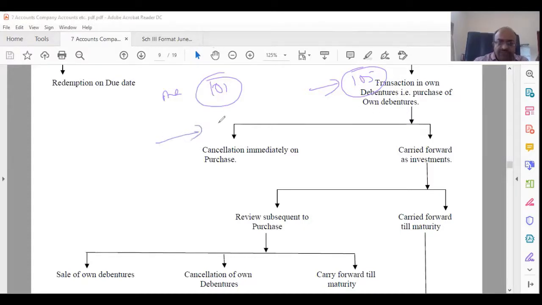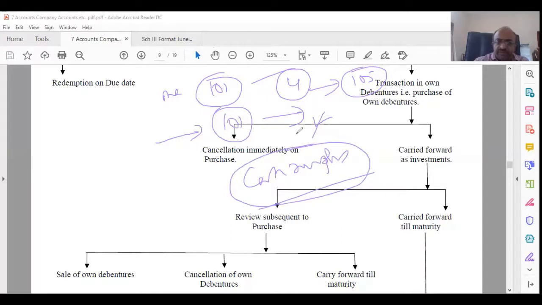So today itself, if you buy it at 101, at the end of the period, you don't have to redeem it at 105 to anybody outsider. You can just cancel it. Therefore, you save that 4 rupees here. Of course, that can happen only if there is cash surplus with you. Otherwise, you cannot do it. So there are various reasons why you are doing transactions in your own debenture. Okay, just keep this in mind. We will do the problem in the next class, then you'll understand it better.